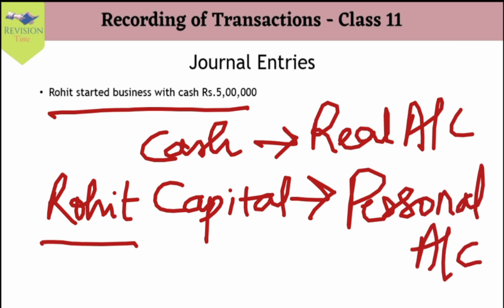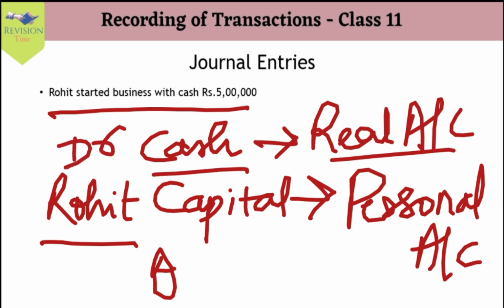Now, every time we are recording the transaction, classifying the transaction and understanding the accounts which come into effect, we have to think from the business point of view. Correct? Started business with cash: for the business, cash is coming in. Now, when we think of real account, we know that real account says debit what comes in, credit what goes out. Cash is coming into the business, so cash account is debited.